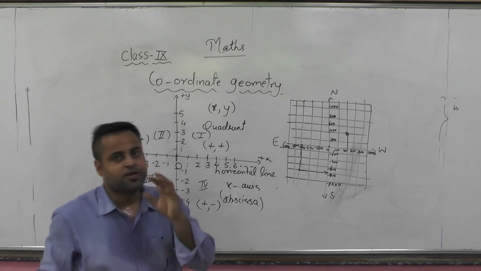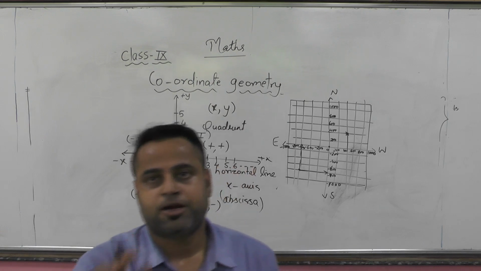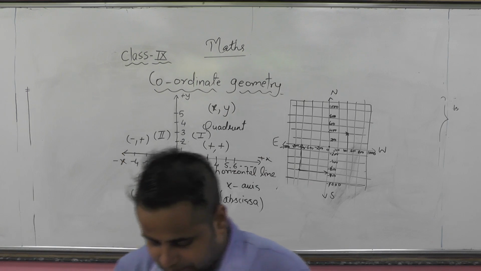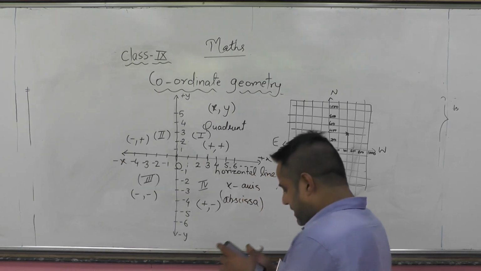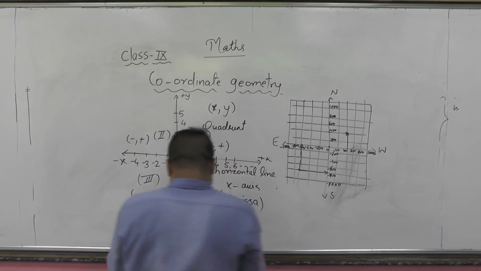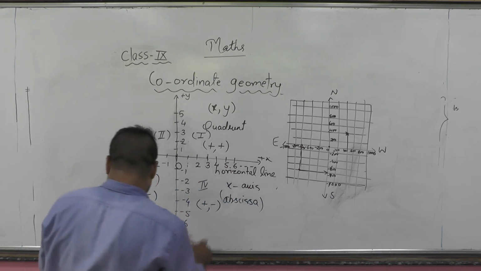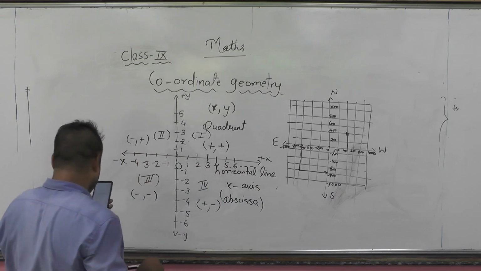Now by observing a point you can tell in which quadrant a particular point will lie. Let us take this exercise by taking our second question from the second exercise of the same chapter. Let us see a few of the examples here.